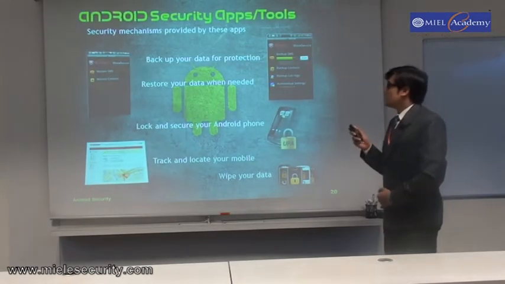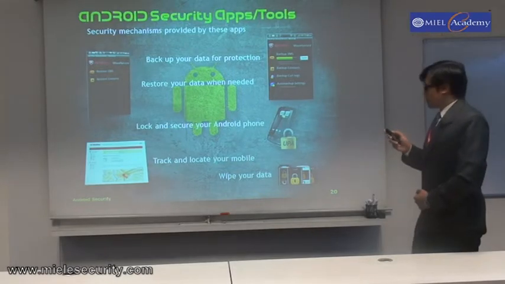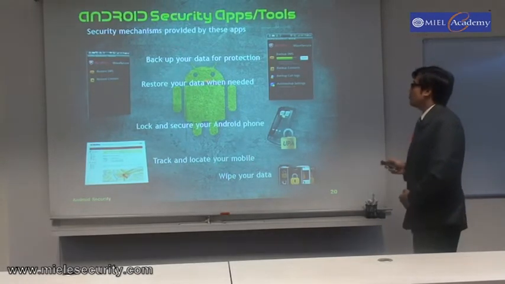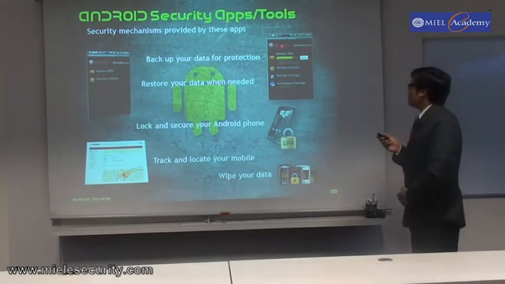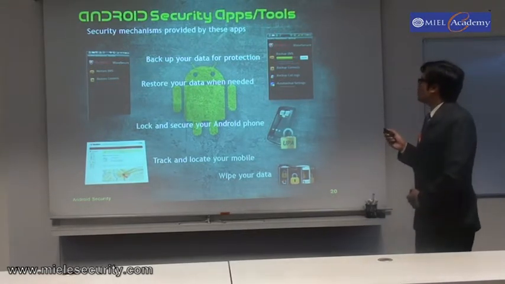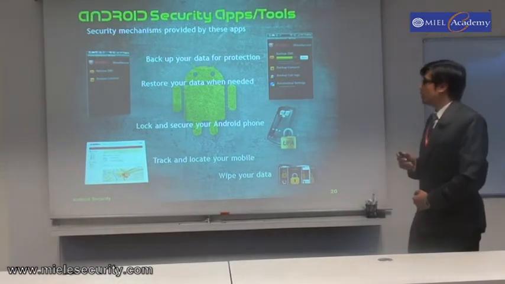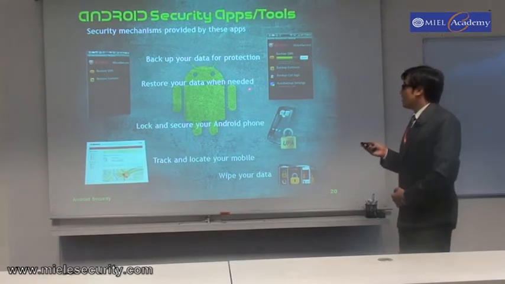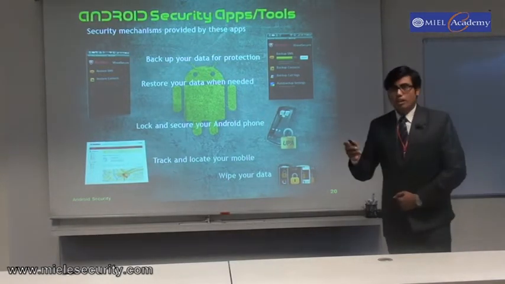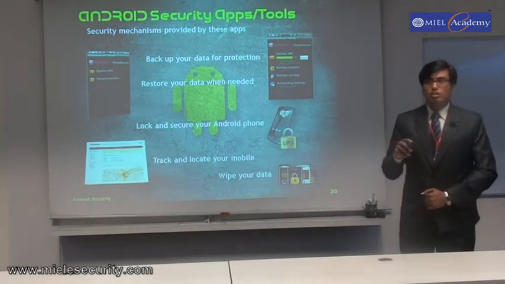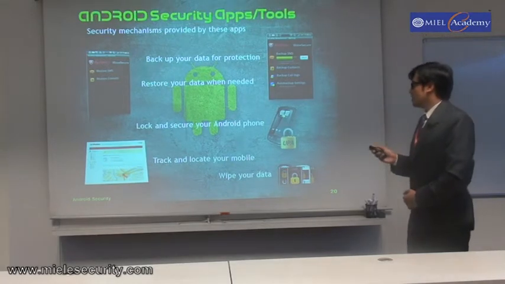Now, what mechanisms do these applications have to secure you? They have backup data for your protection. You can back up your SMS to their remote servers. In case you have lost your device and you have any important SMS or contacts, you can restore them. That is, restore your data when needed. You can lock and secure an Android phone. Supposing you have lost your Android phone, you can remotely lock it so that no one can gain access to your private data inside your phone.